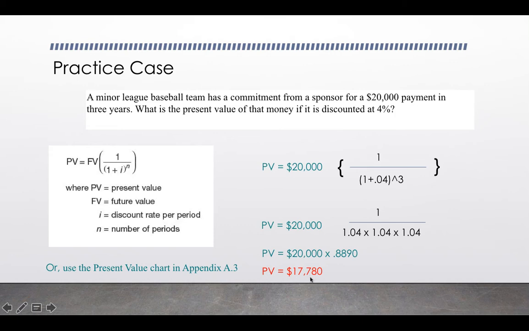$17,780, okay? So again, the nominal value of this contract, if we just look at it at face value, is $20,000. But the minor league team has determined that they want to assess a risk at a 4% discount rate, right? So they're taking into account likely inflation that occurs over that time. There may be other risks that they're wanting to consider in terms of the economy. Ultimately, if they're making plans today on how they might use this money, they want to be a little bit more conservative and consider it to be worth about $17,780 and not $20,000.